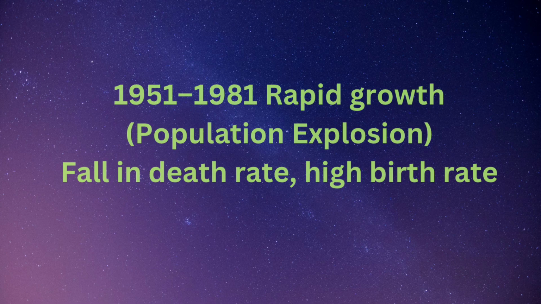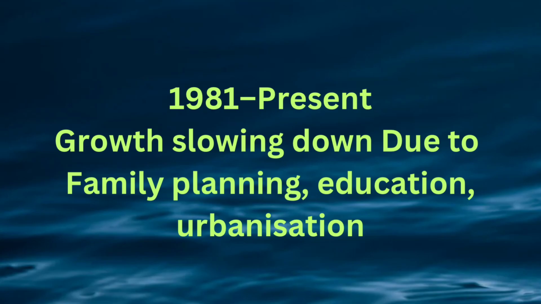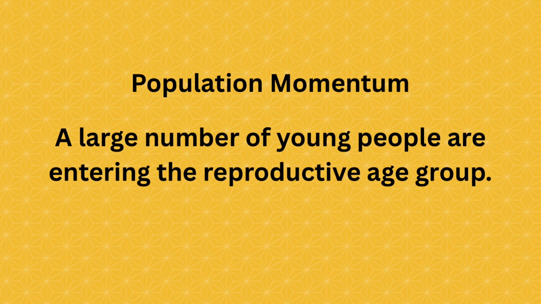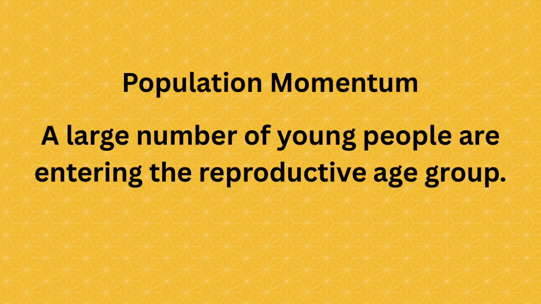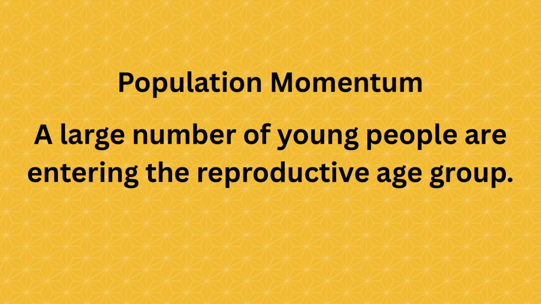After 1981, the population growth rate started declining due to education, urbanization, awareness, and family planning. Families began to have fewer children. However, population is still growing because India already has a very large base population. A large number of young population are entering the reproductive age group. This is called population momentum.